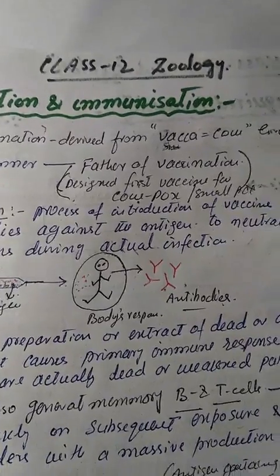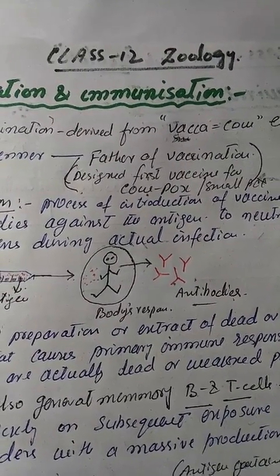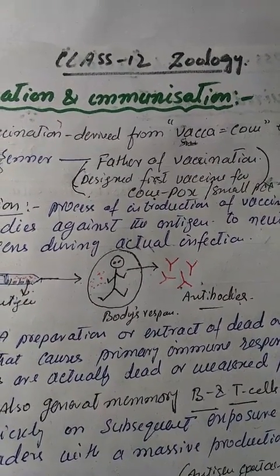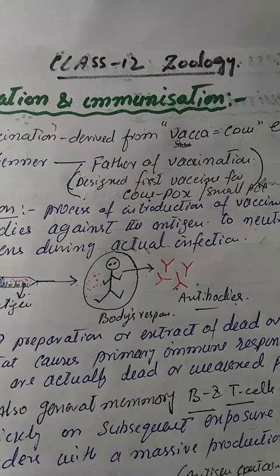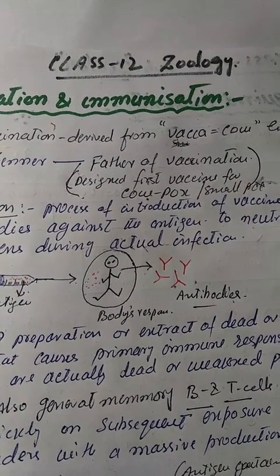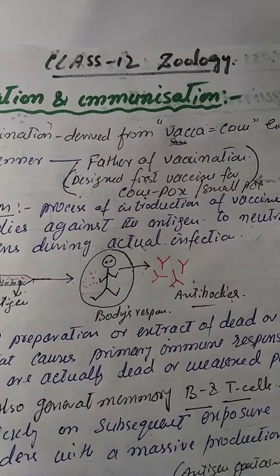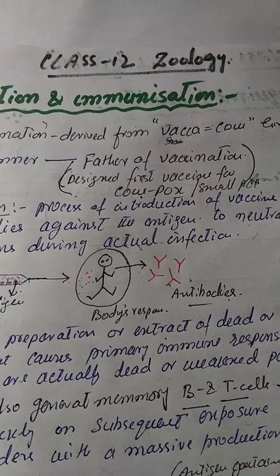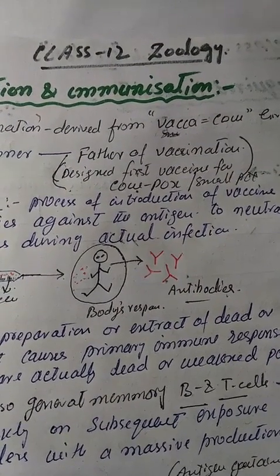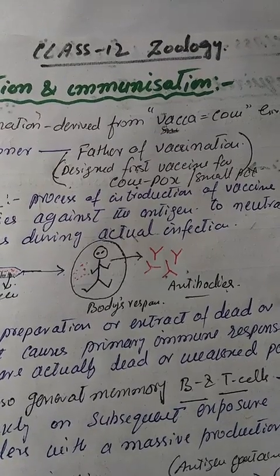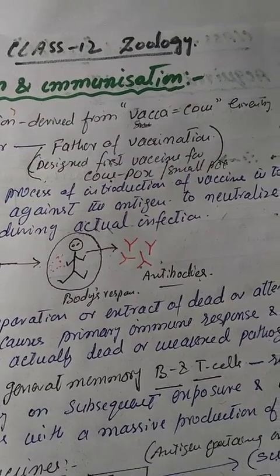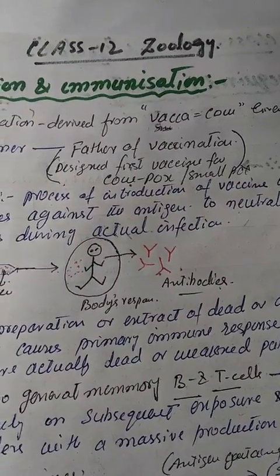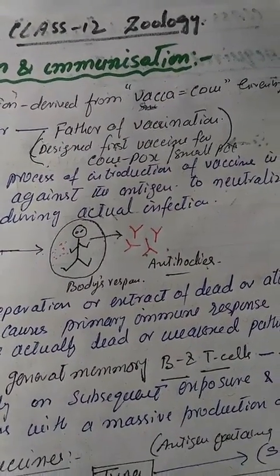And these vaccines are usually killed or attenuated microbes or pathogens, or a small subunit or a part of these microorganisms which actually cause the primary immune response in the body, that ultimately leads to the improvement of immunization.